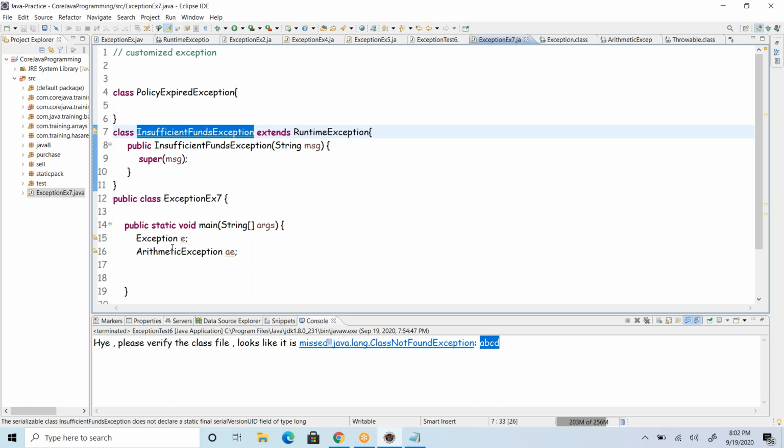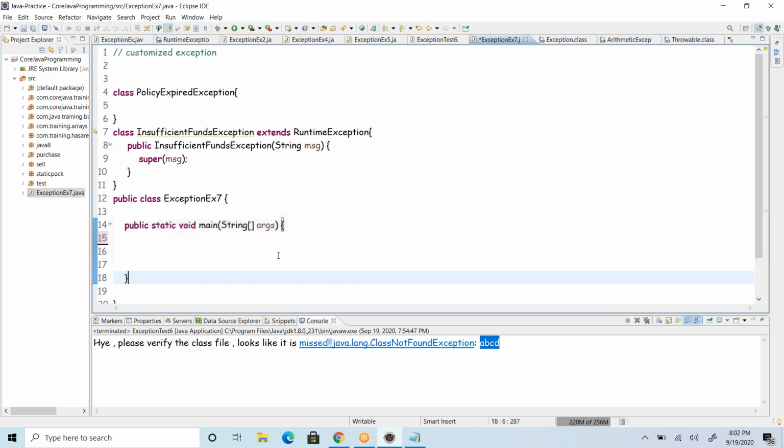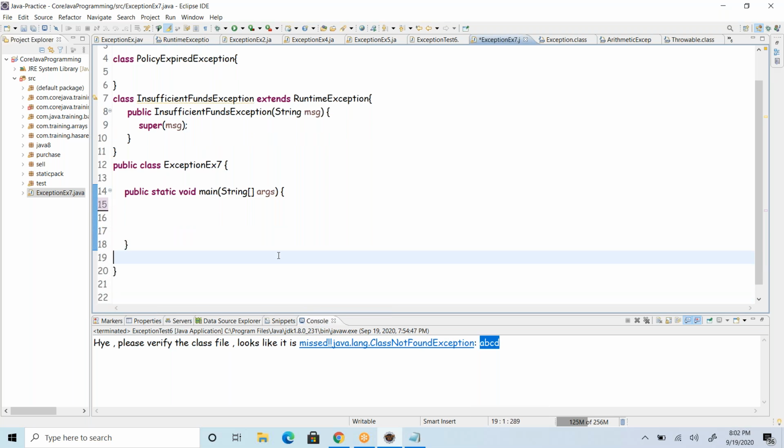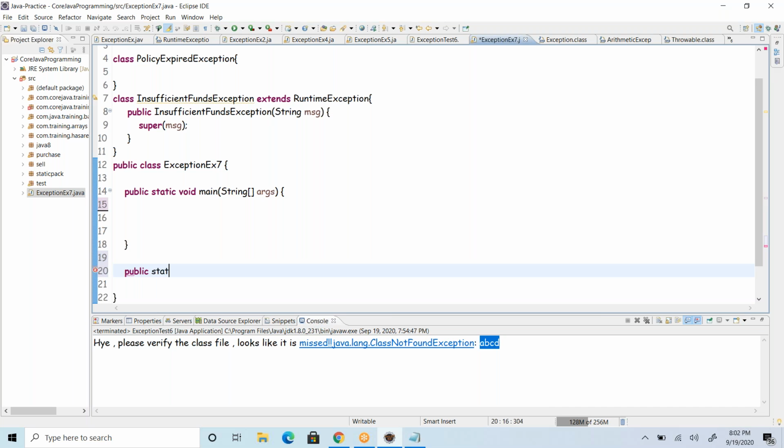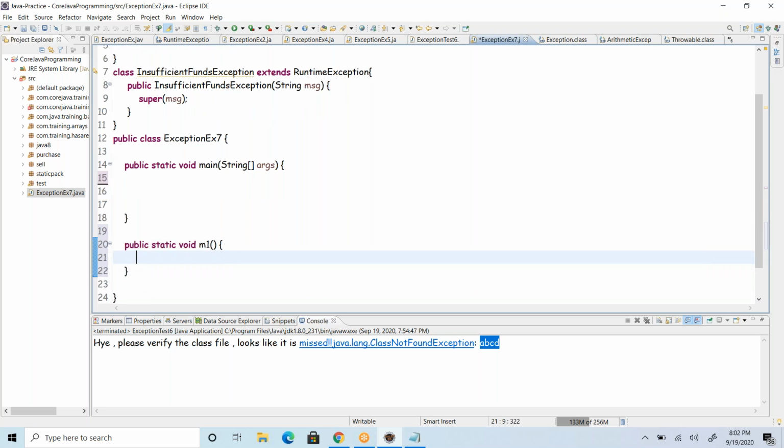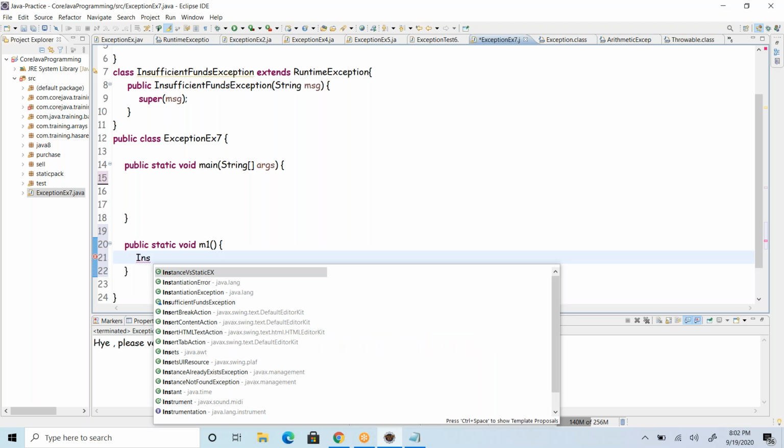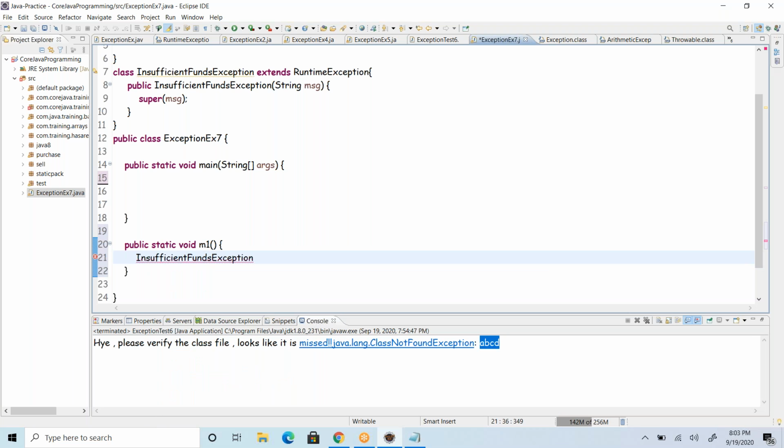And with this customized exception, I'm going to write a method here, where I can create an object of it. How to create that object? Just like a normal class object creation. Insufficient funds exception, new insufficient funds exception. You just pass a message, whatever message you want to send.